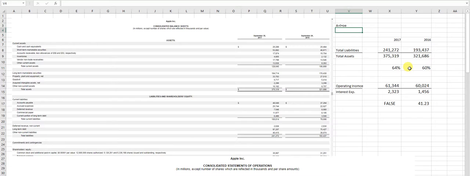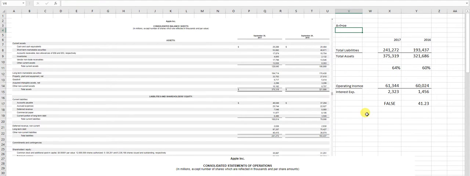The higher this ratio, the more risky it is, because you have to pay down debt and you have to pay interest. Whereas with owner's equity, you don't have to pay dividends, you don't have to pay back owner's investments. So this is just a measure of risk. What's good and bad varies from industry to industry, so you can make comparisons. I would say they have got slightly more risky because they have more of their assets financed with debt. Doesn't mean it's bad, just means you have more of them financed with debt.